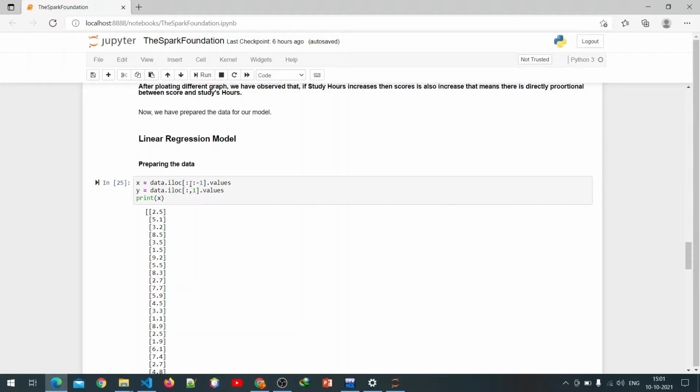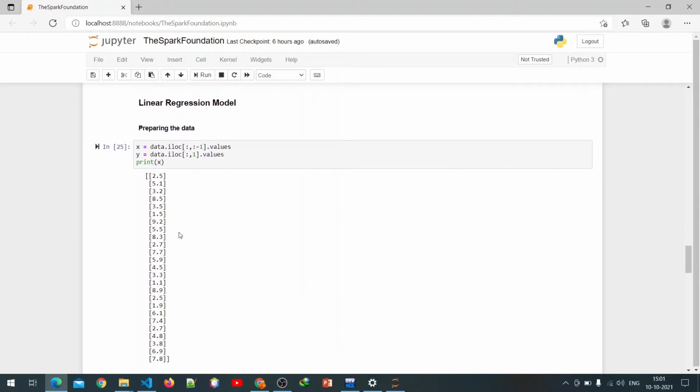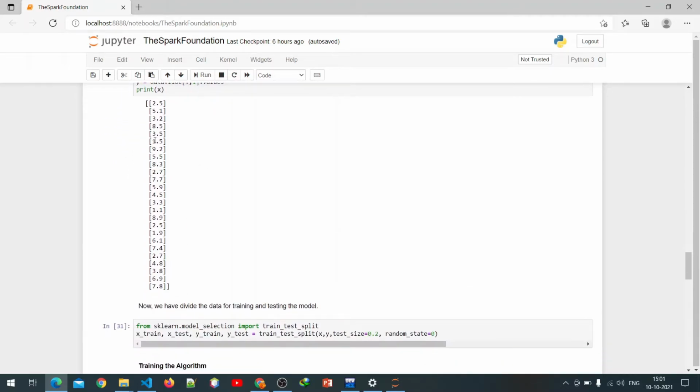The selection is columns, colon comma colon minus one. If nothing is given, it starts from zero. We store two lists of values: one stores the x value, and the other stores y. We print x, which stores the number of study hours.